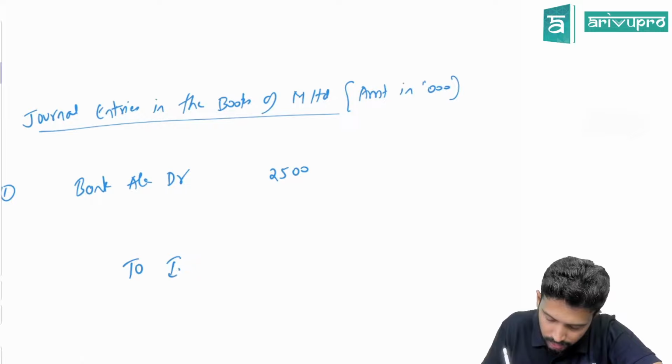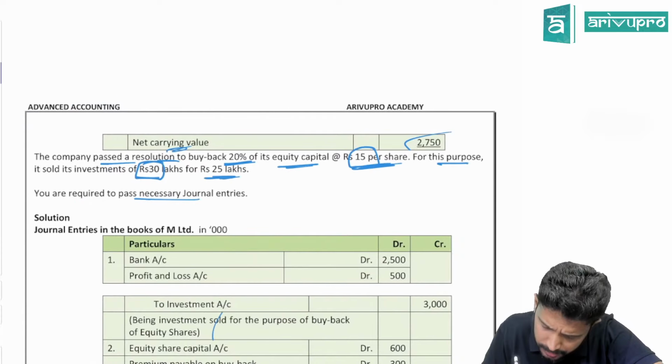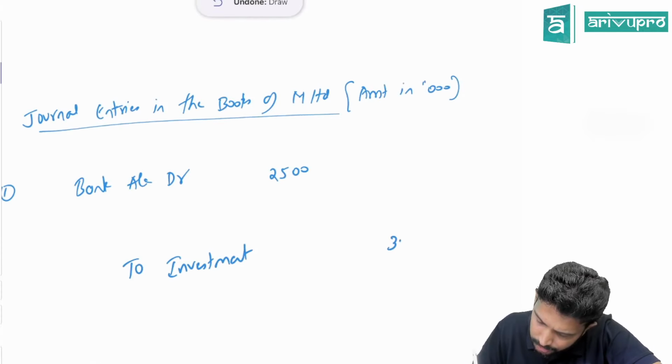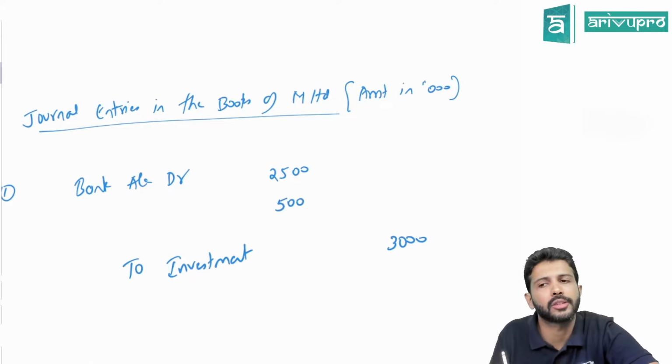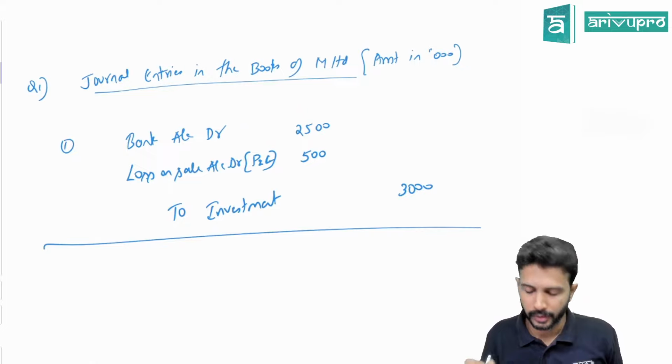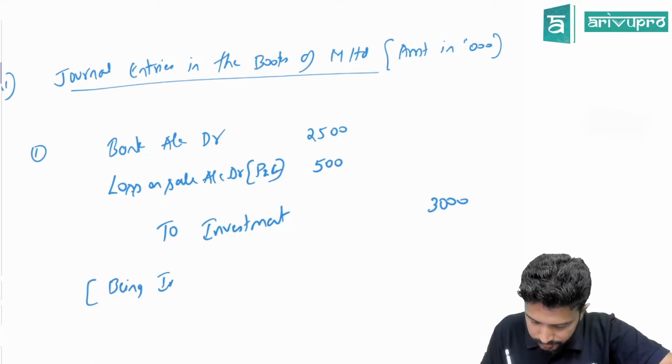What did I sell, sir? Investment. So the investment I need to cancel by crediting it. What is the book value of the investment that I've sold? 30 lakhs. Expressed in thousands, it will become 3,000. That means, did you sell the investment at a loss? How much loss? 500. So this is a loss on sale of investment, which will be transferred to P&L. So I'll write it as loss on sale account debit. This loss on sale will be transferred to P&L. Meaning, because of this, our P&L balance will reduce. Since we're not preparing a balance sheet, this adjustment may not have too much relevance. So the narration being investment sold. Simple narration.